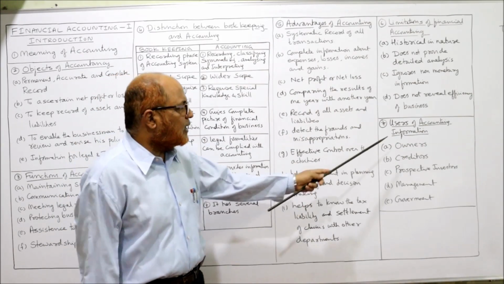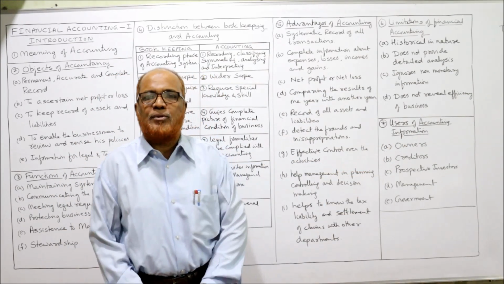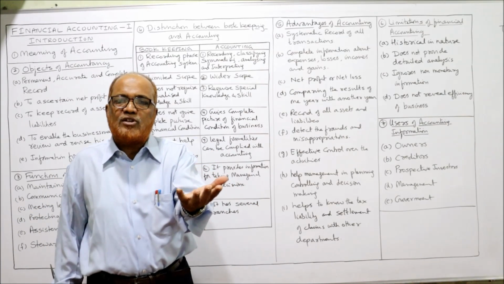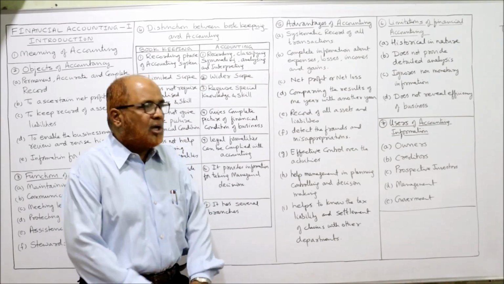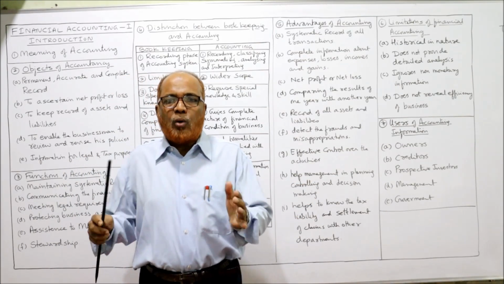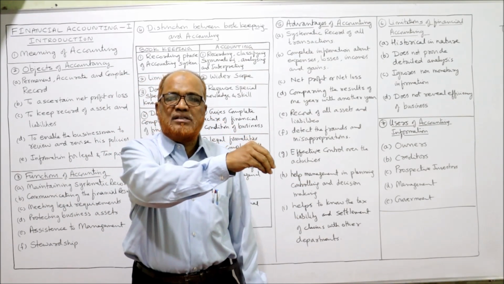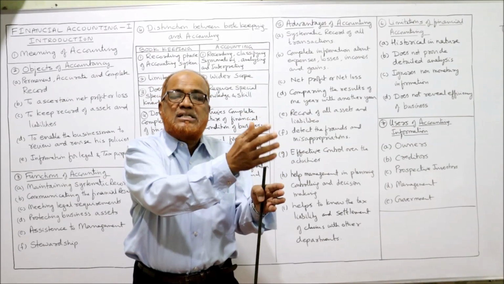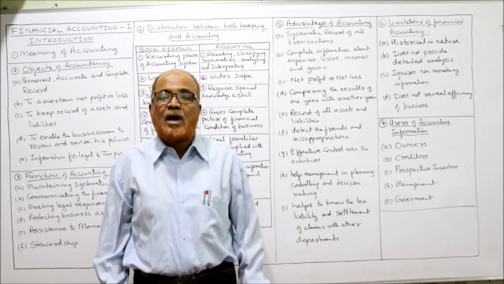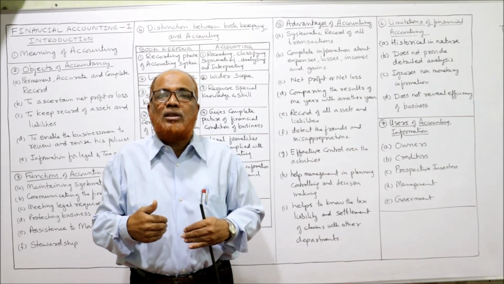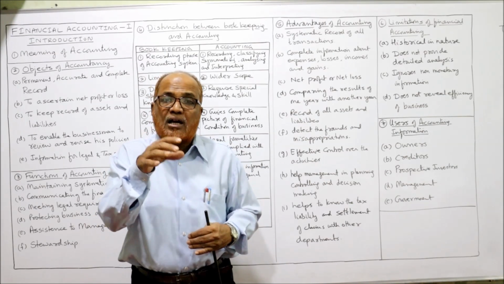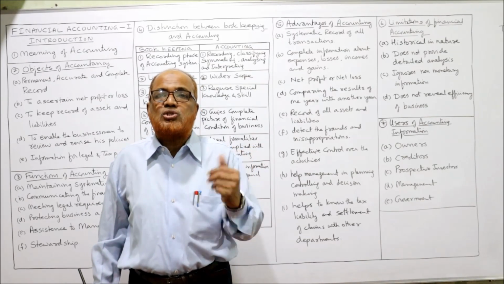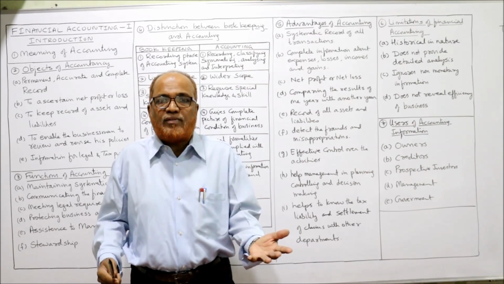The last and final point I will discuss is users of accounting information. So many users are there of this accounting information which is produced by the accounting department. The first one, owners. The owners have invested the money in the business. They want to know how their money has been utilized in the performance of the business, how much return they are getting on their investment. So owners are concerned about the financial activities of the business. So they want financial information.